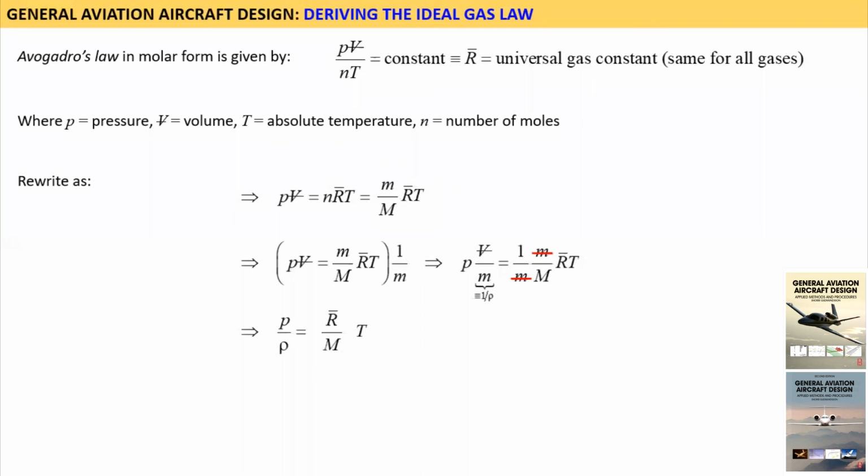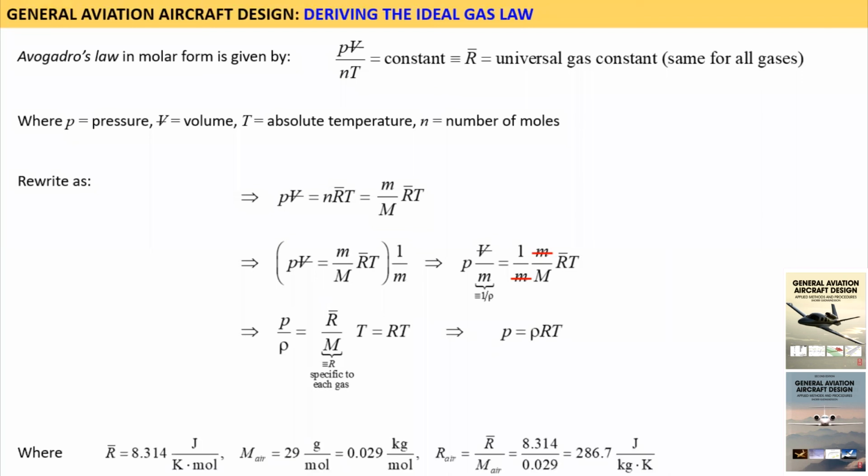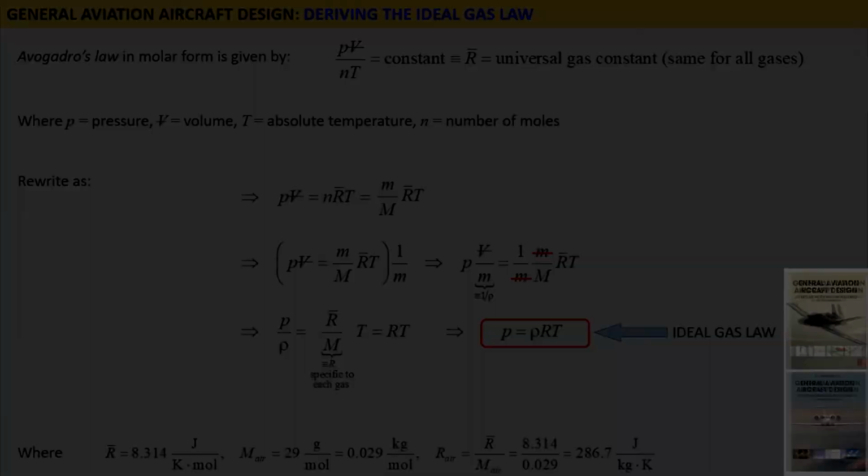Note that we will now redefine the ratio of the universal gas constant by the molar mass of the gas and call it the specific gas constant. We denote this by capital R. Unlike R bar, it is unique or specific to each gas. Therefore, we write this simply as R times T. We now write this as shown. Pressure is equal to density times the specific gas constant times the absolute temperature. This is the ideal gas law. It is also known as the equation of state.